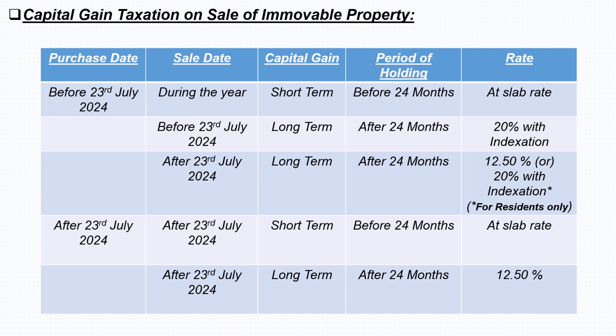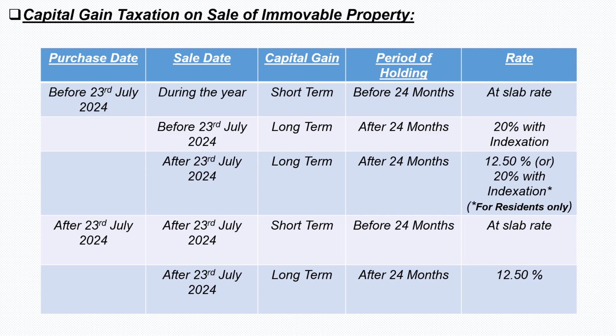Taxation of capital gain on sale of immovable property. If the property is purchased before 23rd July 2024 and held for 24 months before the sale during the year, it is taxed at the applicable tax rate.